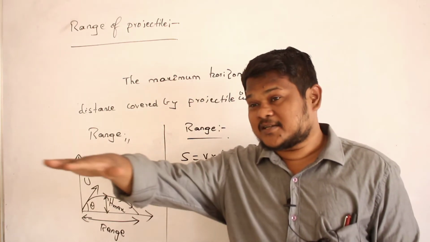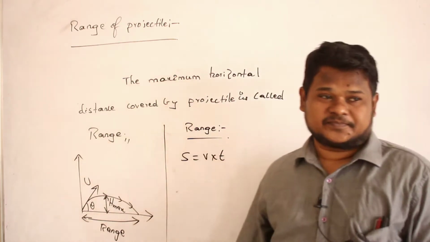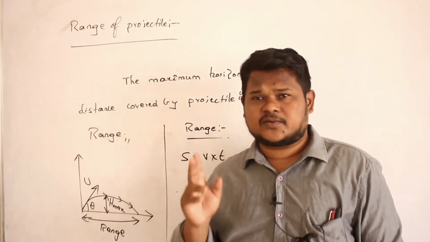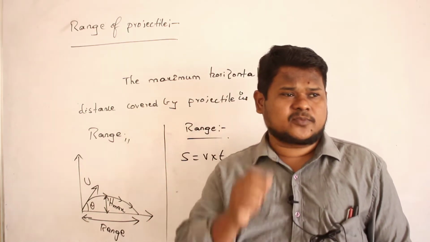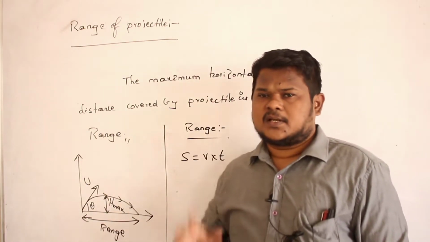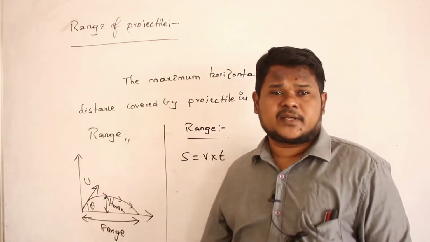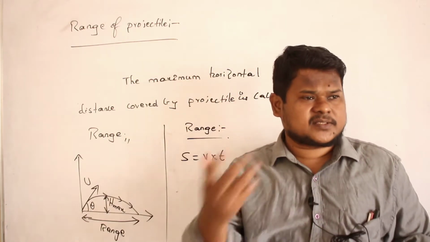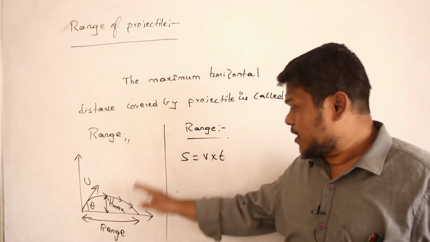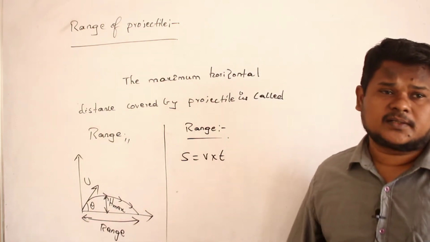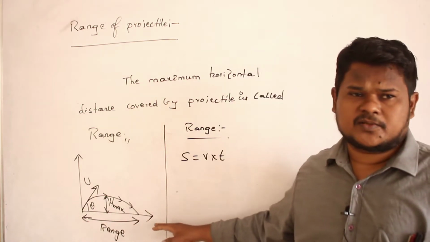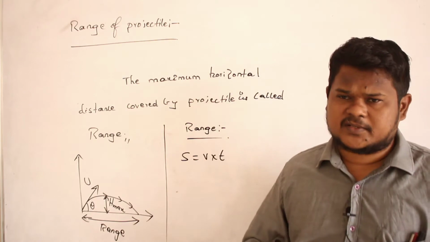Along horizontal distance, velocity is not changing. Already we discussed in projectile motion, you always have to consider a combination of two motions: motion along the y-axis and motion along the x-axis. Along the y-axis, velocity is always a variable. It continuously changes. But along the x-axis, velocity never changes. And horizontal displacement is nothing but range, horizontal distance.